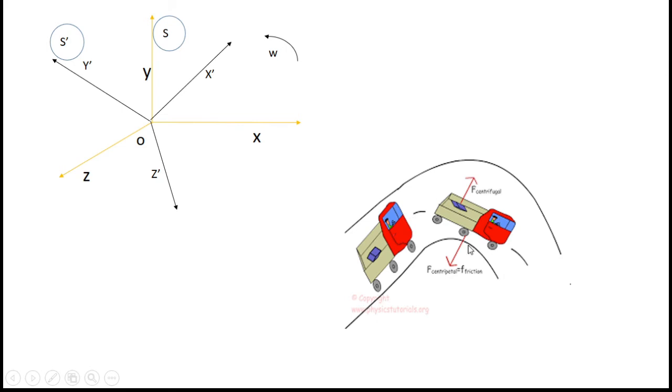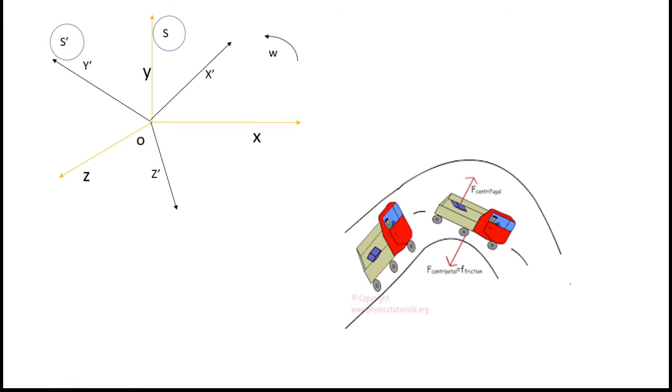So here you can see this truck is moving in a curved path. If a person is freely sitting in the truck, while taking the curved path, he feels a force outside, or away from the center of the curve, isn't it? Or else we can see that there is one box kept at this side of the truck, but when the truck takes the turn, this object will move to the other side of the truck.